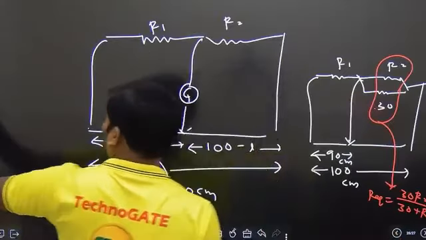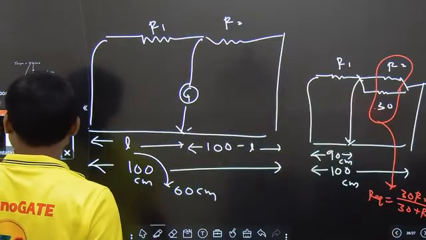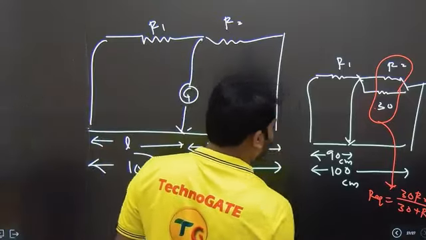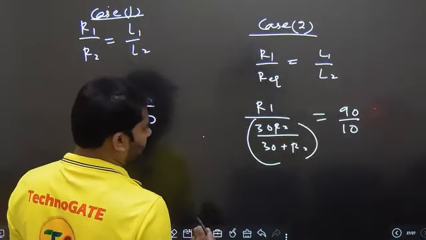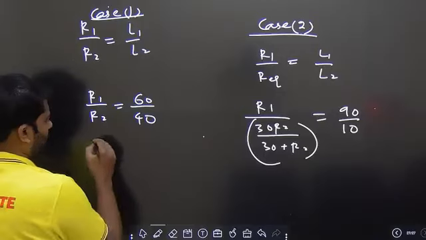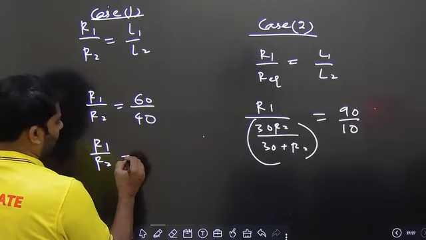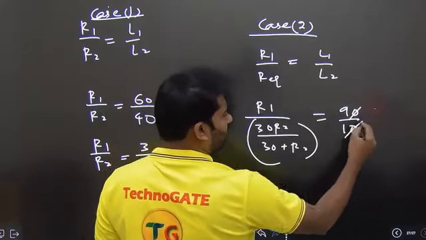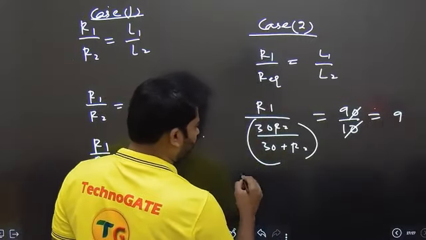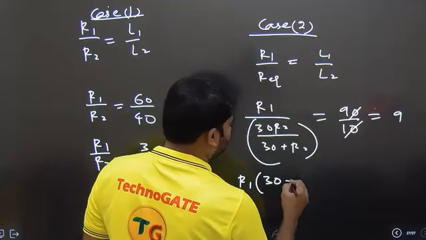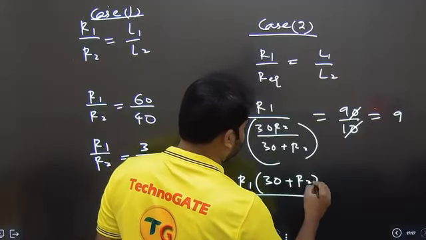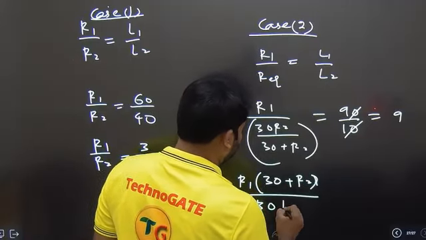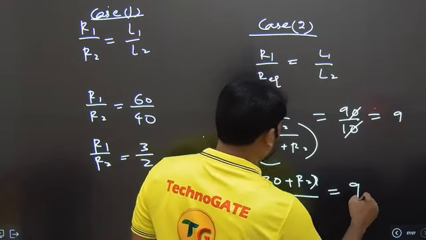What did they say? 60 initially, and now it became 30, right? Okay, 90. So let us simplify this and get the value of R1 and R2. From this we are getting R1 by R2 is equal to 3 by 2. And here the zero is gone, which is 9. We'll be getting R1 into 30 plus R2 by 30 R2 is equal to 9.